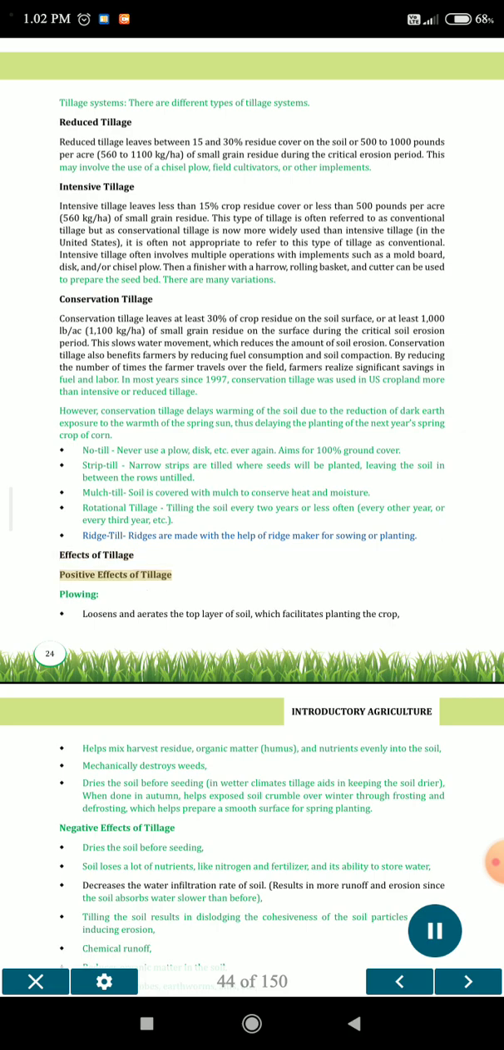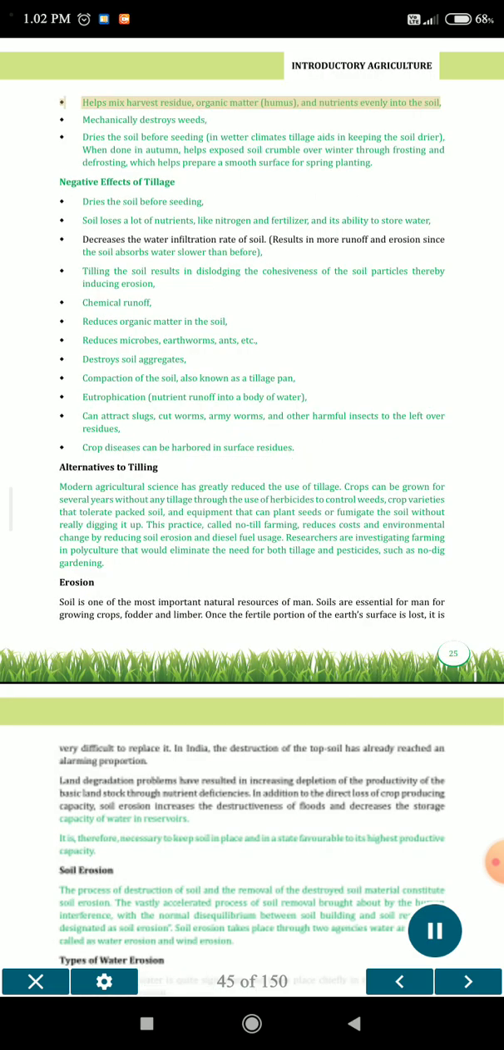Effects of tillage. Positive effects of tillage. Plowing loosens and aerates the top layer of soil, which facilitates planting the crop. Introductory agriculture. 25. Helps mix harvest residue, organic matter, humus, and nutrients evenly into the soil. Mechanically destroys weeds. Dries the soil before seeding. In wetter climates, tillage aids in keeping the soil drier. When done in autumn, helps exposed soil crumble over winter through frosting and defrosting, which helps prepare a smooth surface for spring planting.